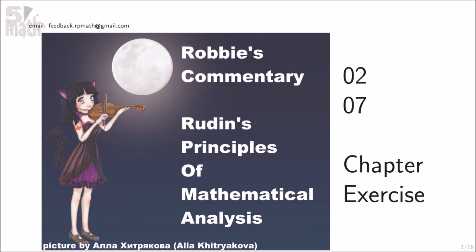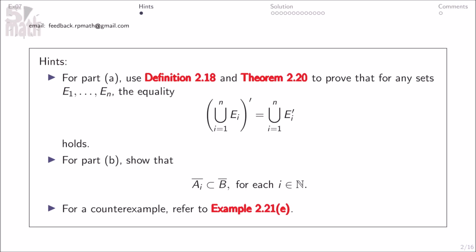Chapter 2, Exercise 7. Hints. For Part A, use definition 218 and theorem 220 to prove that for any sets E1 to En, the equality here holds. For Part B, show that this holds for each i in n. For a counterexample, refer to example 221e.